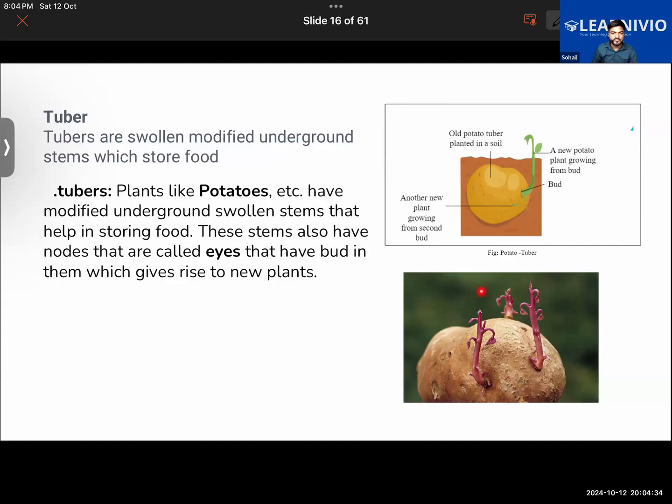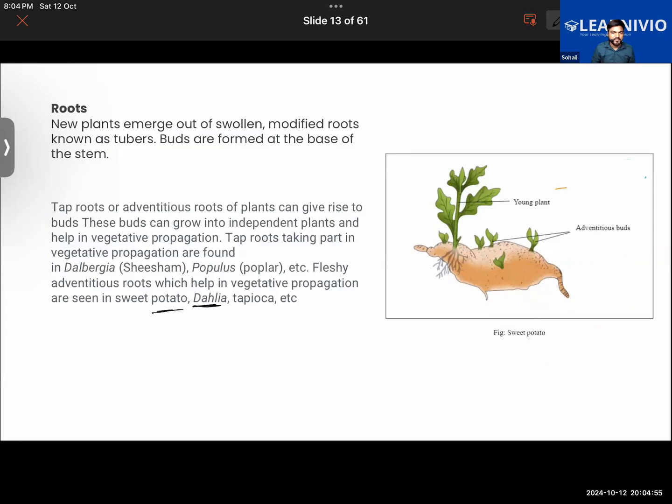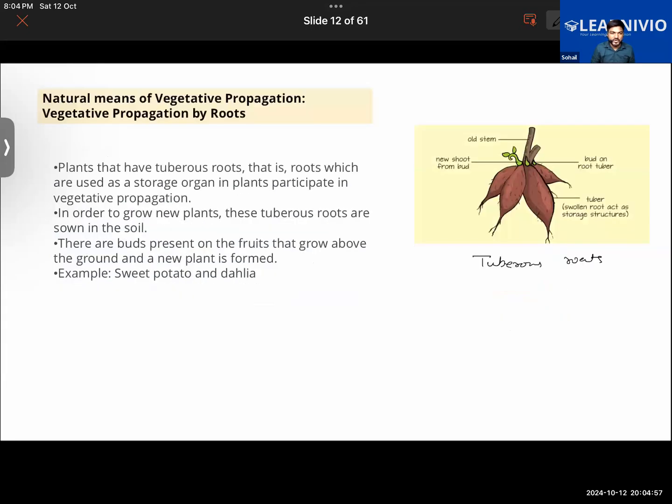Getting it now? That is one thing. So this is a modified underground stem, and this is also called a tuber, by the way. It is a modified underground stem, and from the buds, new plants can be grown. So one thing common which we observe in the case of the tuberous roots and in the case of the tuberous stem is that both of them grow by the help of the bud. Got this now, Fatima?